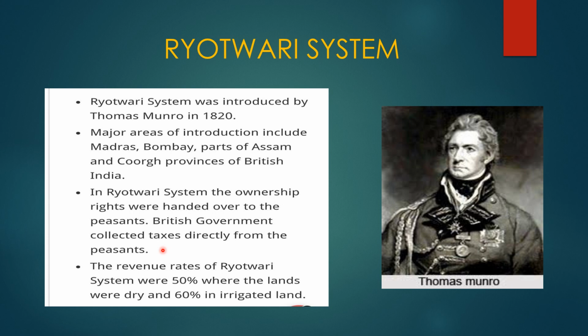There were no zamindars between the British government and the farmers. The revenue rates of the Rayotwari system were 50% where the lands were dry and 60% in irrigated land. So this was the rate of revenue collection on dry land as well as irrigated land.